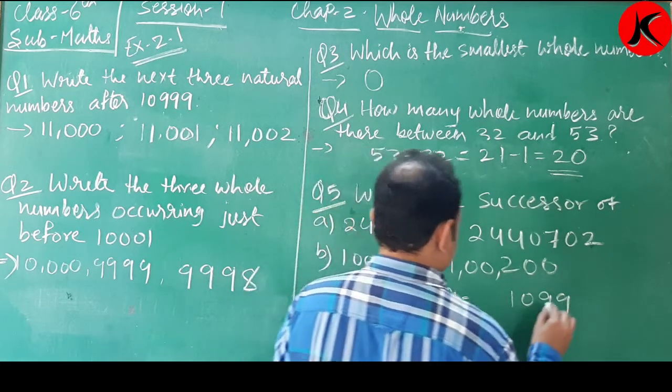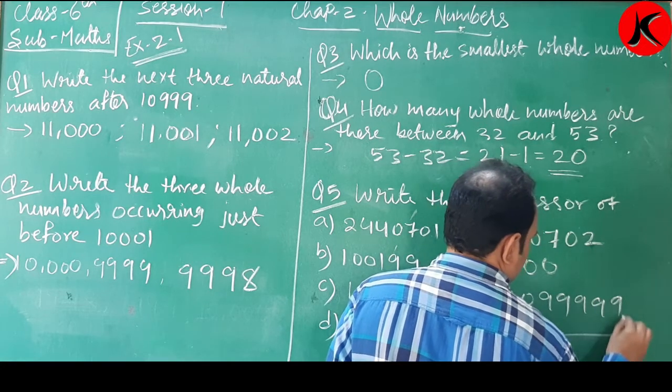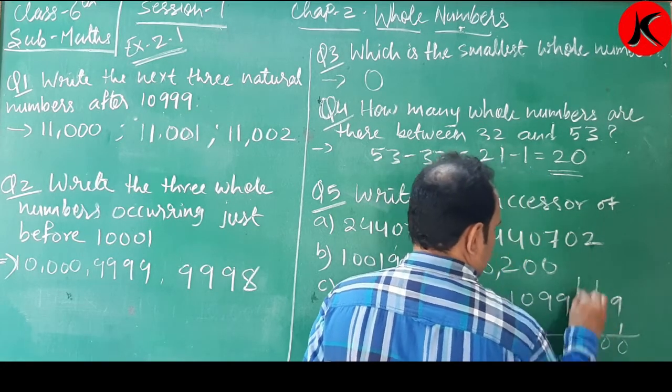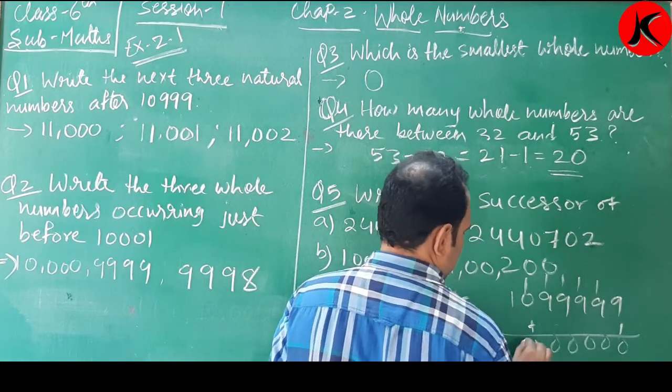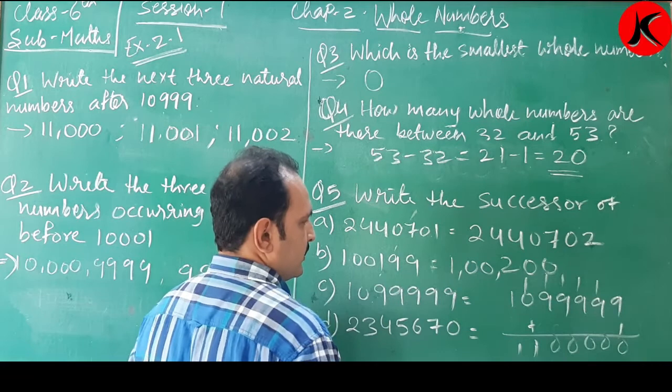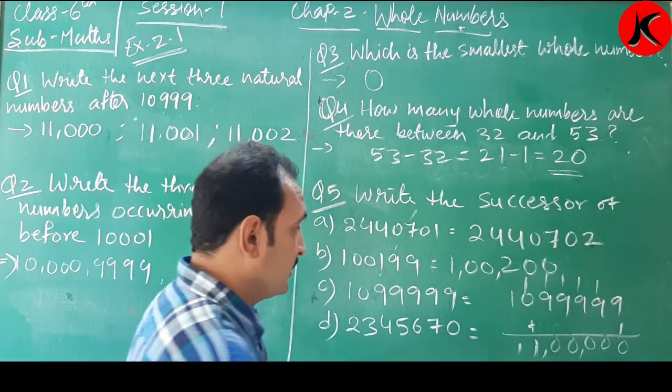Okay? The same way, 9 plus 1, 10, 10, 10, 10, 1 and 1. Okay? It is 11 lakh. It is 11 lakhs. Okay?